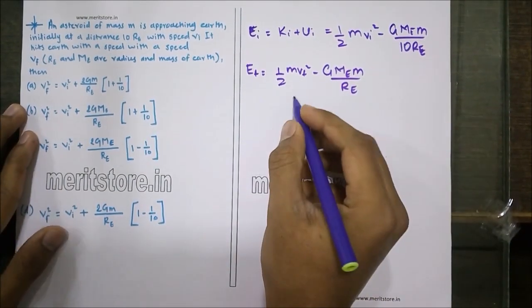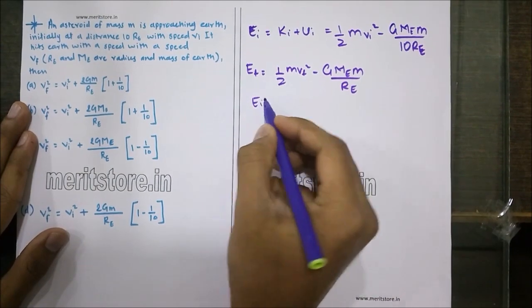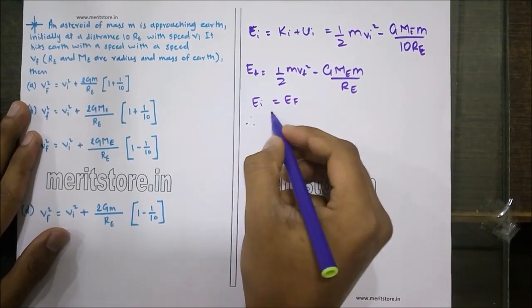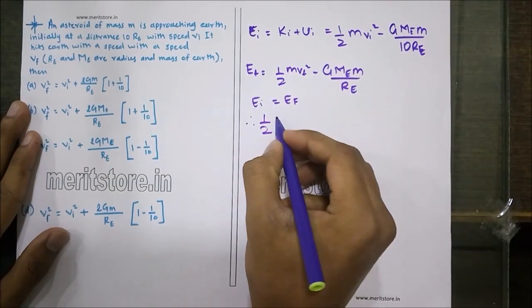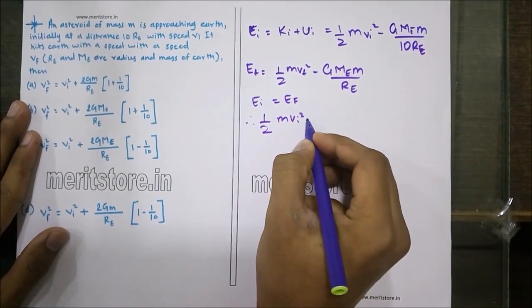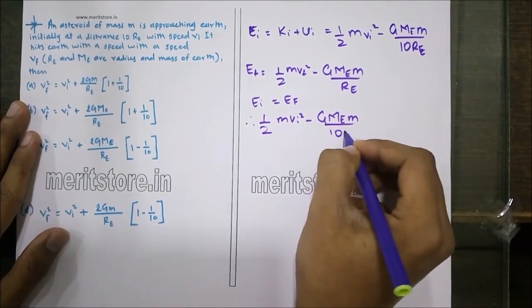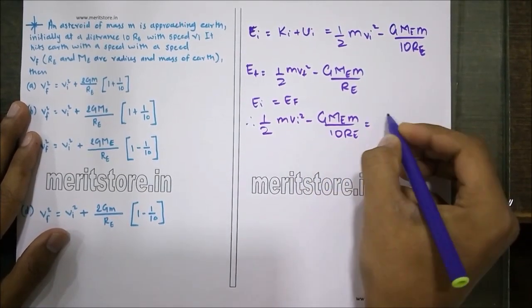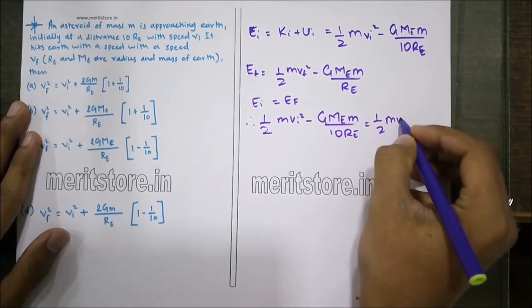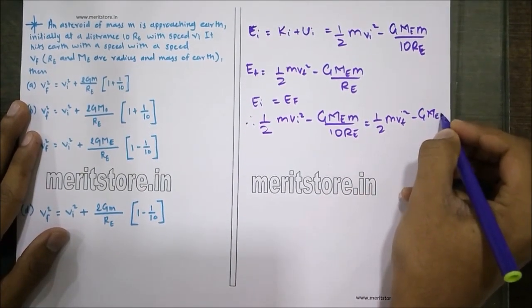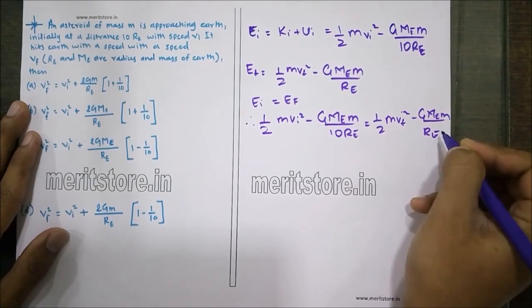Now, according to the law of conservation of energy, initial energy should be equal to the final energy. Therefore, equating the two, half m Vi square minus G Me m upon 10 Re is equal to half m Vf square minus G Me m upon Re.